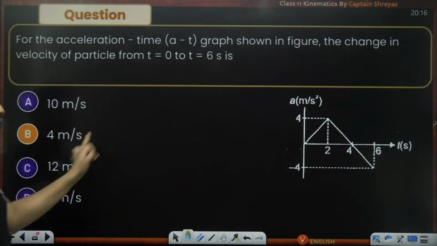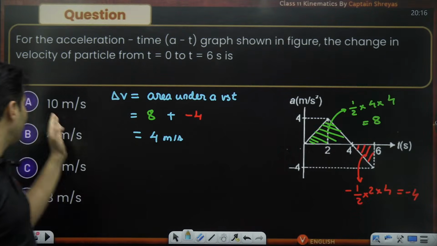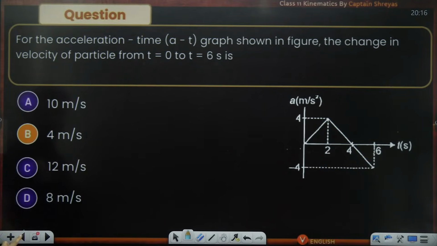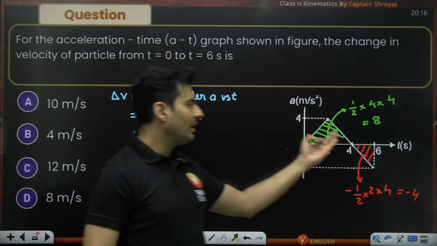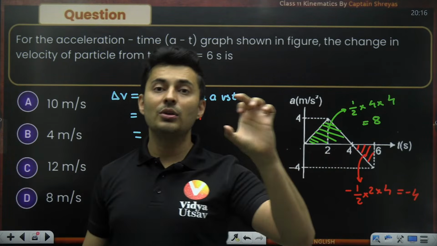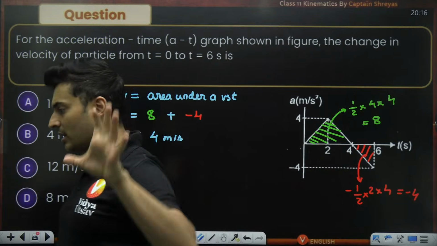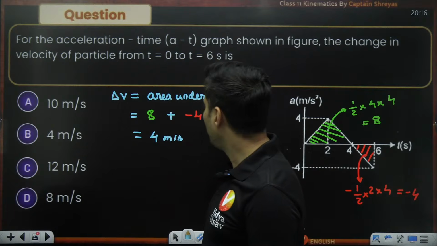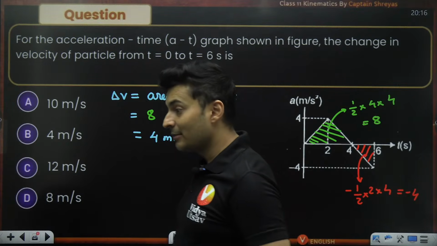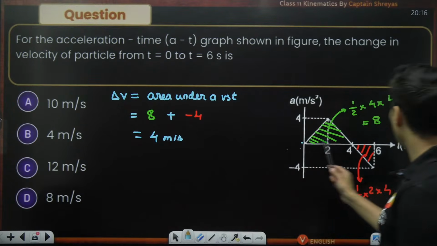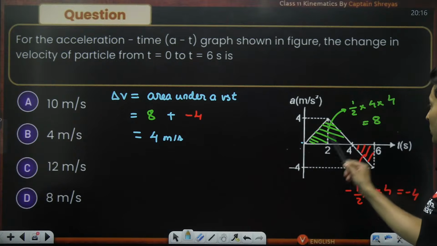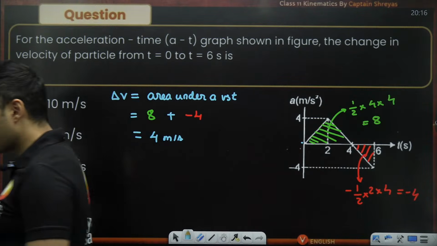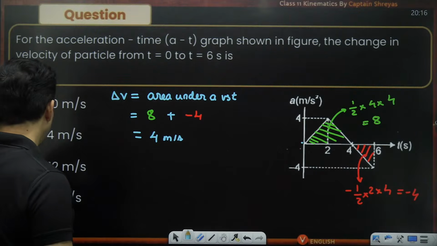Yes, that is correct. Please do not add 8 plus 4 because then the answer will be 12 and many students will mark C, which will give you negative marks. So be careful whenever the graphs have negative areas, you need to account for the sign. Yes, it is basically 4 meters per second. No, it is not D. Be careful. The question is from 0 to 6 seconds, not only the positive area. So many people also mark D. That is wrong. Okay. Is that clear? Very good.